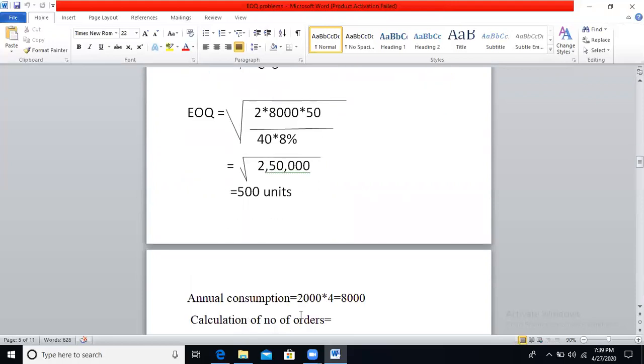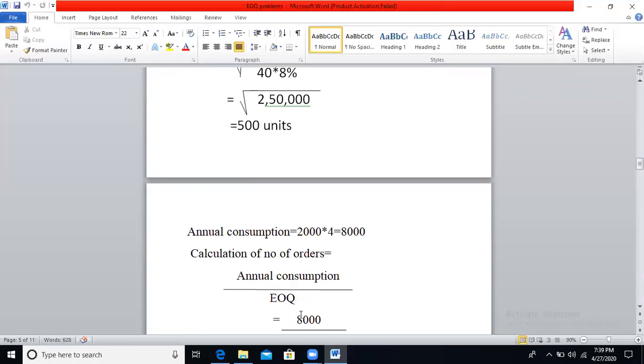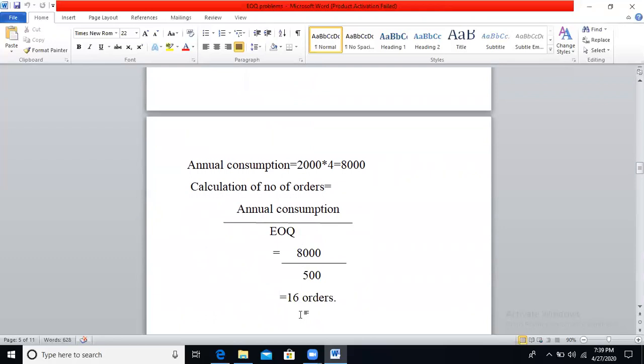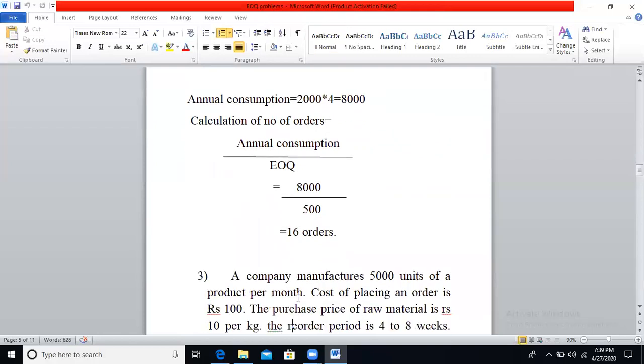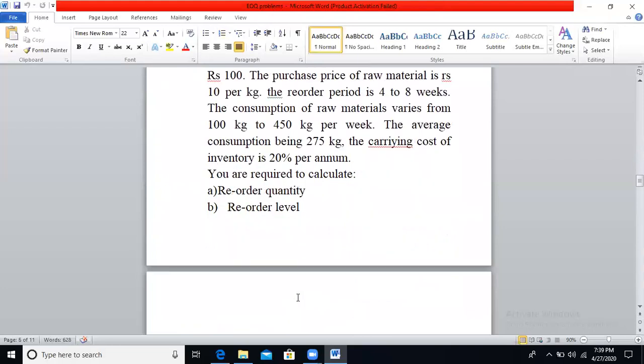Now, they have asked to calculate the number of orders you have to place. For that, the formula will be annual consumption divided by EOQ. Annual consumption will be 8000 units. We have calculated EOQ, that is 500. So we are placing 16 orders. So this is your 2016 question paper problem. Let's see the next question.